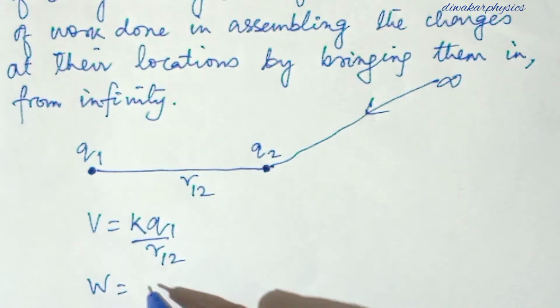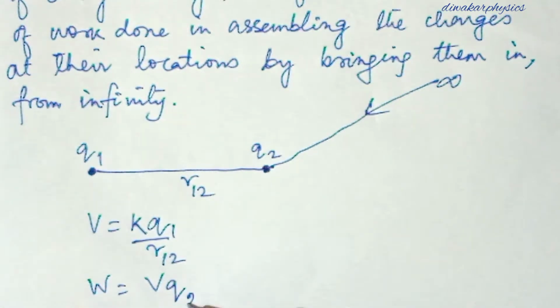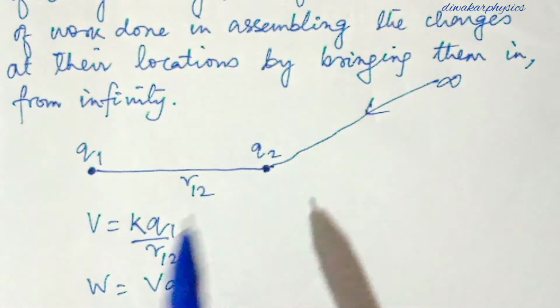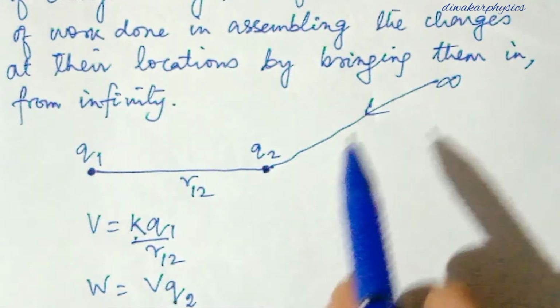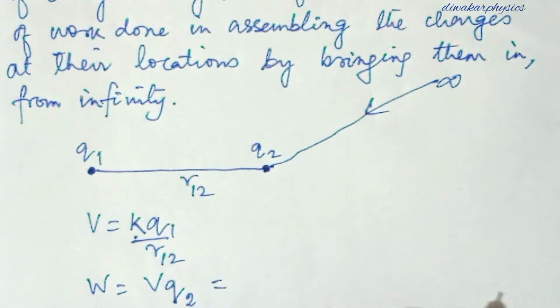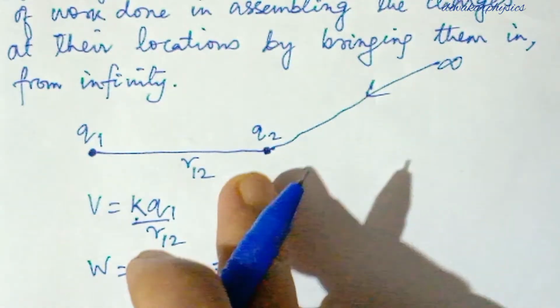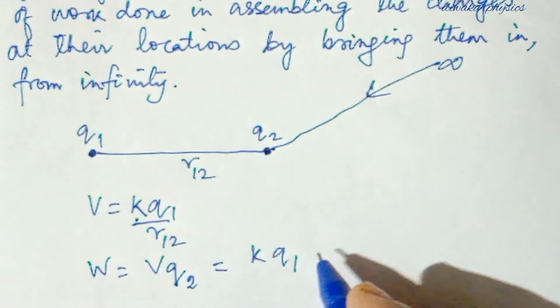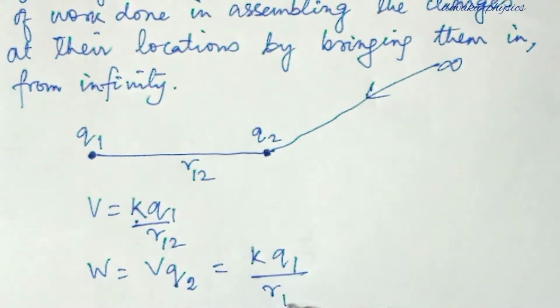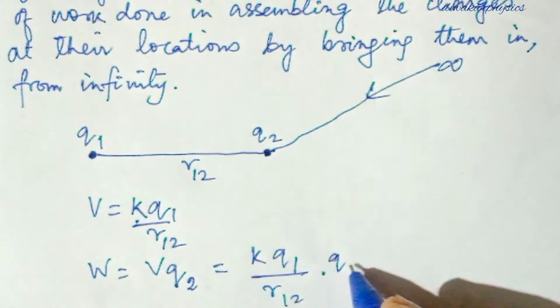Work done is equal to V into Q2. At this potential you have to bring the charge, so some work is to be done to keep the second charge here. That's why K Q1 by R12 into Q2.